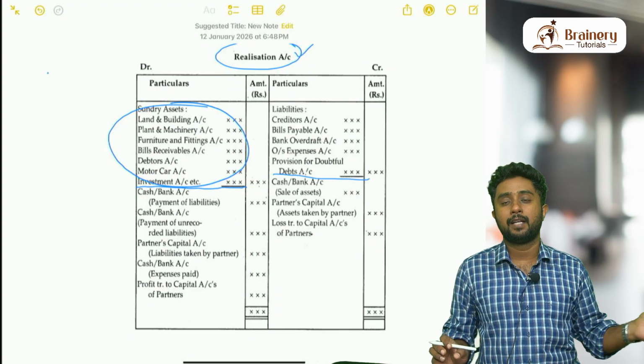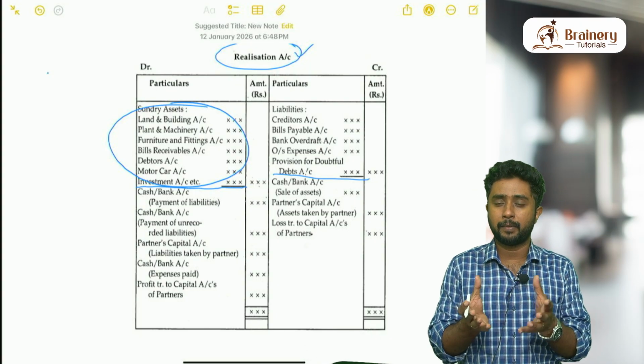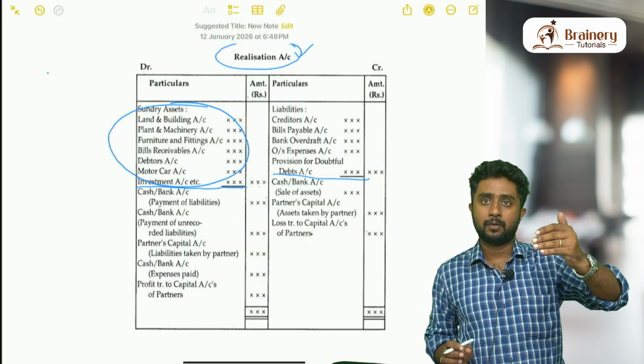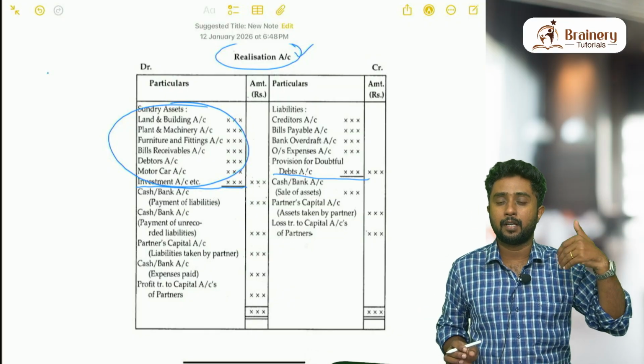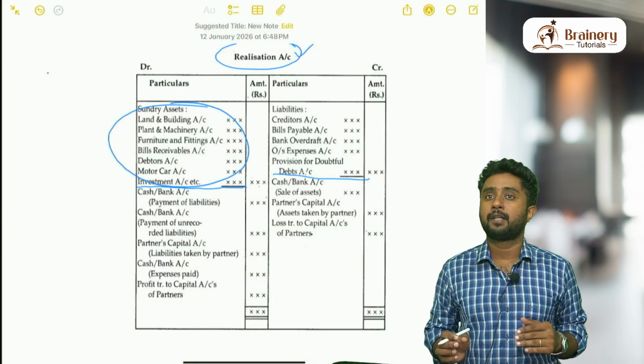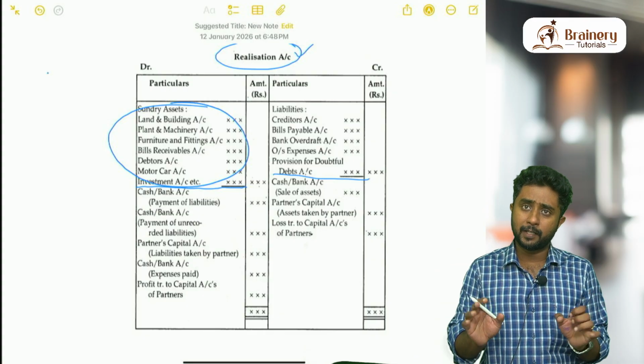Whatever you have written on the left side, realization account will come in the first part of the entry. In simple terms, or to make it short, very easy: debit side, whatever you are writing, when you are converting into an entry, realization account comes first in the entry. Credit side, whatever you are writing, realization account comes second in the entry. Okay, like this we can pass the entries.